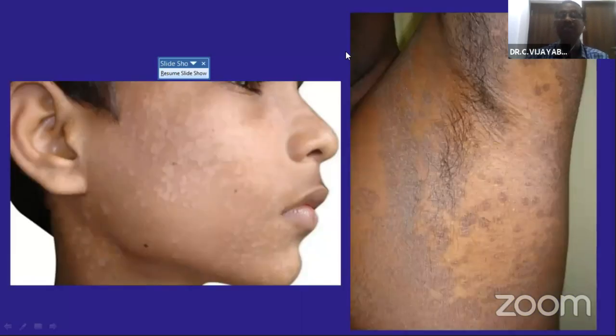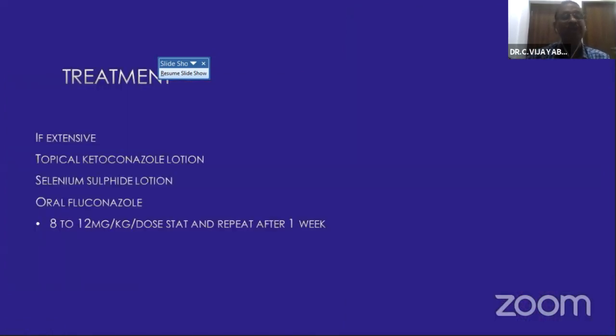Sometimes in adolescence, you can see multiple lesions or larger lesions. This is white in color, this is brown in color, and for this reason it is called pityriasis versicolor. Here you can apply topical ketoconazole lotion. On the trunk, you can even give selenium sulfide, and a short contact period of 10 minutes is more than sufficient. And oral fluconazole at a dosage of 8 to 12 milligram per kg body weight stat, and you can repeat it after 1 week.